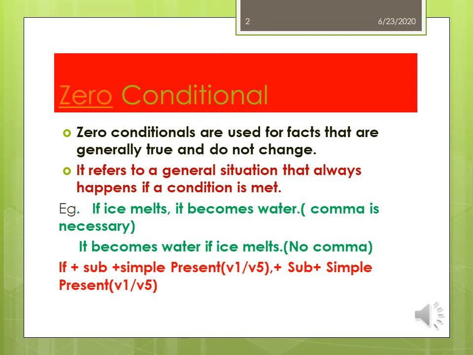Now the next sentence: it becomes water if ice melts. If the if clause comes after the main clause, there is no use of a comma. And the structure of zero conditional is like this: if plus subject plus simple present tense, V1 or V5, and in the main clause there is subject plus simple present, it means V1 or V5. Thank you.